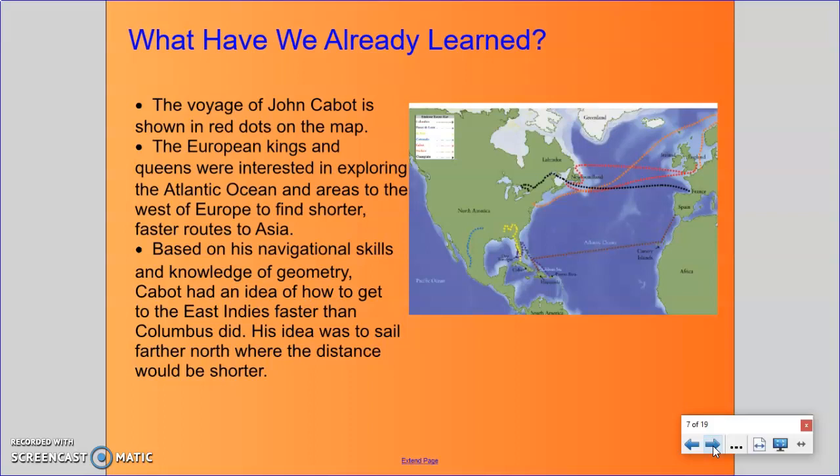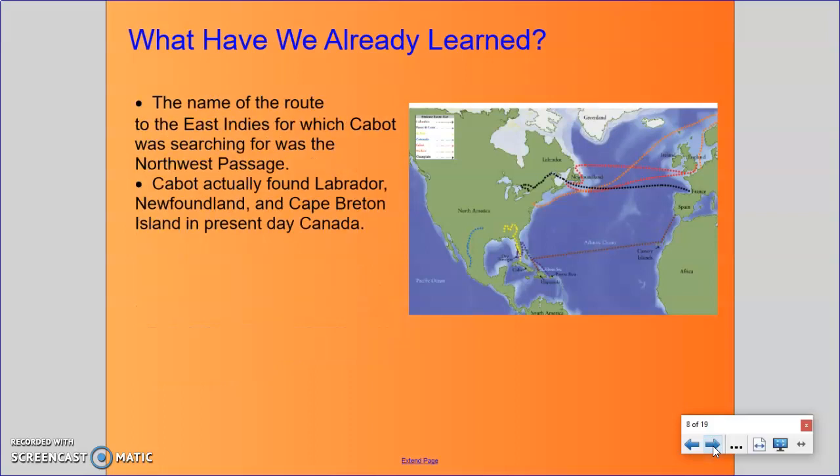Based on his navigational skills and knowledge of geometry, Cabot had an idea of how to get to the East Indies faster than Columbus did. His idea was to sail farther north, where the distance would be shorter. The name of the route to the East Indies for which Cabot was searching was the Northwest Passage. Cabot actually found Labrador, Newfoundland, and Cape Breton Island in present-day Canada.